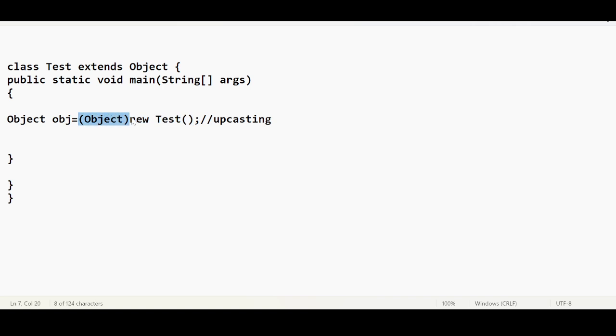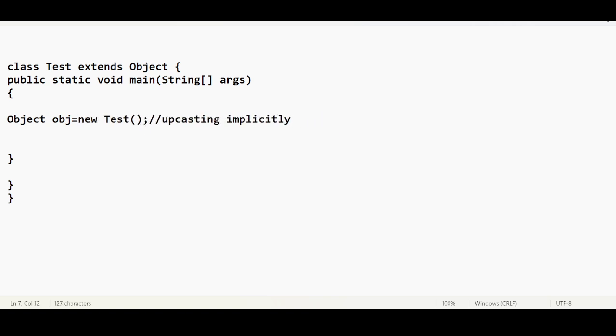Internally this conversion is happening, and that concept is called upcasting. Even if you don't mention it, the compiler implicitly places the cast, so that LHS equals RHS. Like the way the compiler places extends Object, it also places this cast. This is called implicit typecasting.